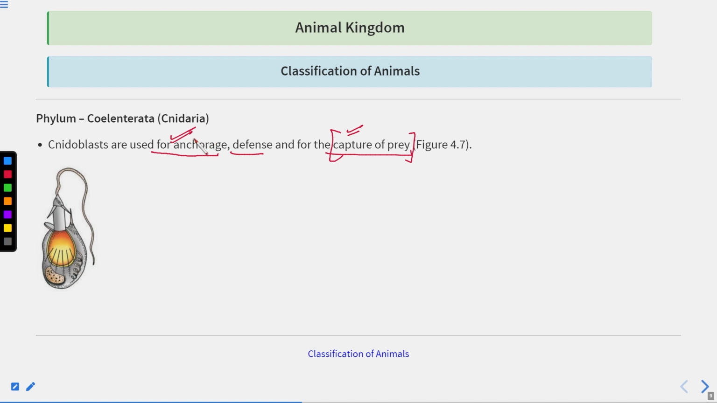So with the help of these cnidoblast cells, they can get attached to any surface. That is helping in anchorage, and also it is helping them as a defense mechanism. Here you can see this is the cell. It is having the cytoplasm. It is having a cavity inside which this needle-like structure is present. So when this needle comes out, it can take away its prey. It helps them to get defense from any other organism that is very harmful to them, or helps them to anchor to any surface also.